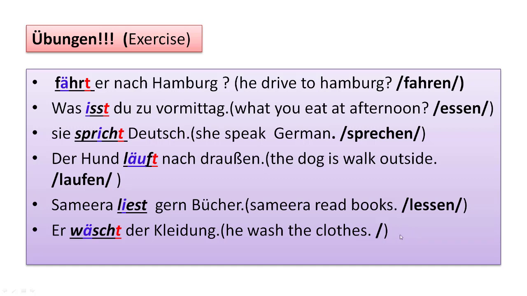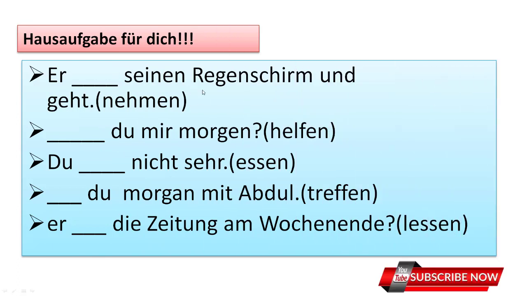The infinitive verb is waschen, and when we conjugate it as an irregular verb, it becomes wäscht. Wäscht. Okay. Now I will give you some homework. Use these infinitive verbs: nehmen, to take; helfen, to help; essen, to eat; treffen, to meet; lesen, to read, and use them with respect to the irregular verb rules. Okay. Just do this homework and you can give me the answer in the comments section, where I will reply to you whether you have done the right thing or the wrong thing.